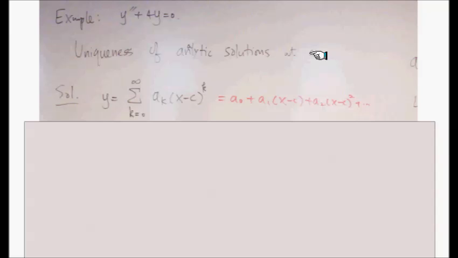If it exists around c, it must be in that form, and we show that it pretty much completely determines what this a_k is. I'm clarifying the meaning of this expansion, especially since it starts at a_0, so you don't have to worry about (x minus c) raised to the 0th power in the case when x equals c and 0 raised to the 0th power. The meaning of this notation as a function starts with a_0. The rest of the part, there is no